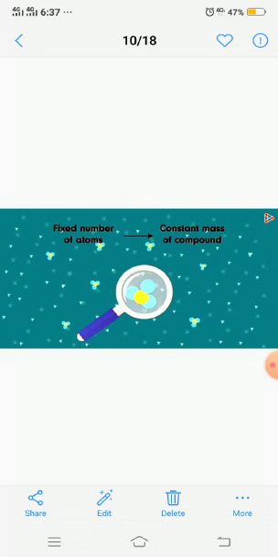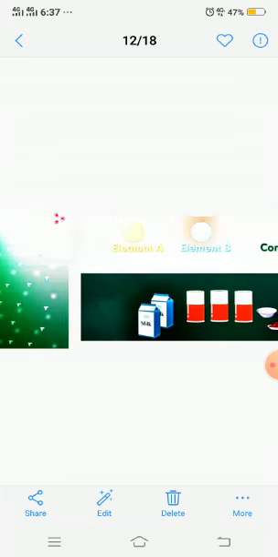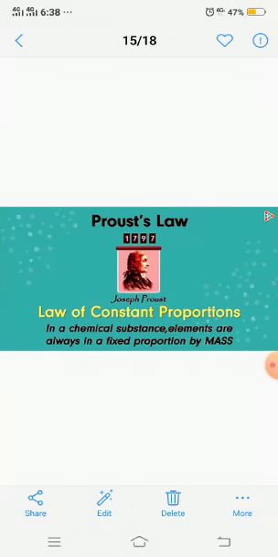This leads to the fact that the mass will always remain the same. So the fixed number of atoms clearly indicates that the mass of the elements which are combined together to make a certain compound will always remain the same. So again you have to recall the law. What does this law state? That in order to make a certain compound, the elements' mass ratio will remain the same.